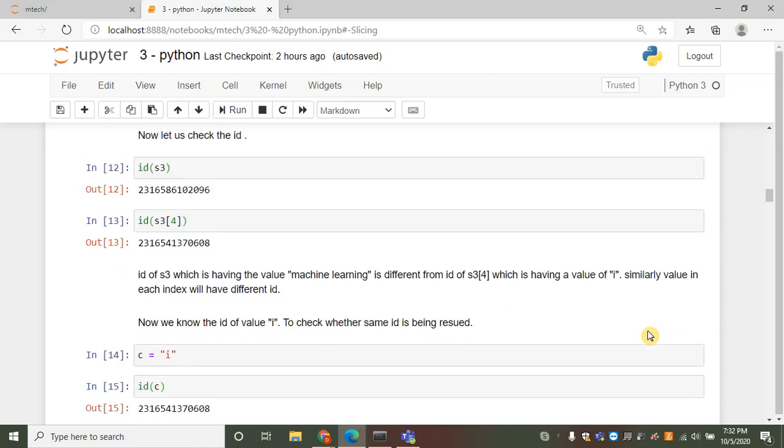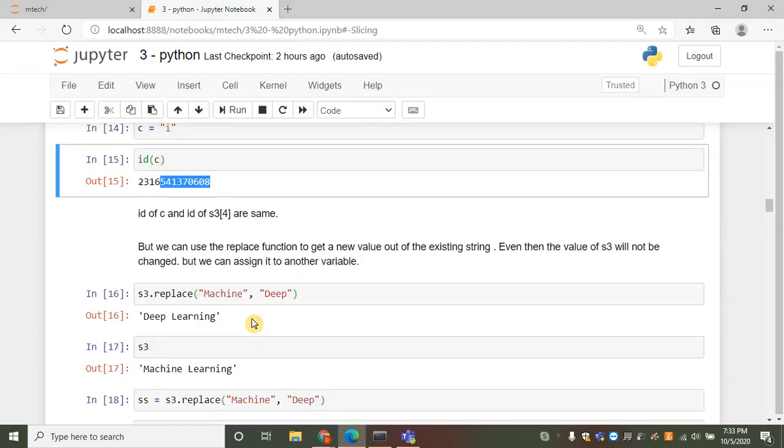Let us check. We know the ID of the character i. To check whether the same ID is being reused, like what we discussed earlier, I am assigning that character i to c and checking the ID of c. Now you can see the ID of s3 of 4 and the ID of c are the same. This is because Python is reusing the character i.